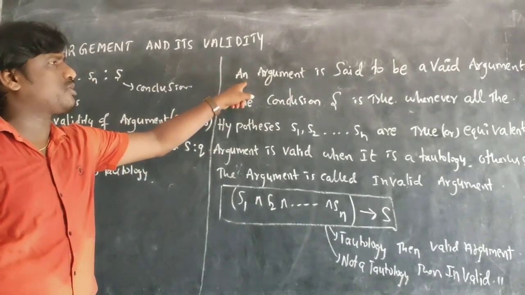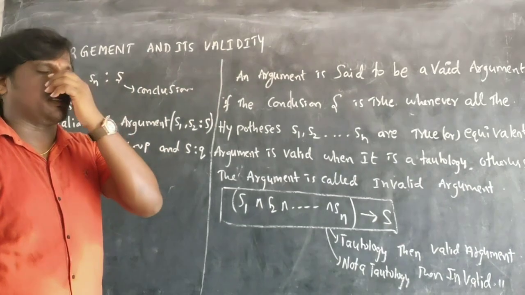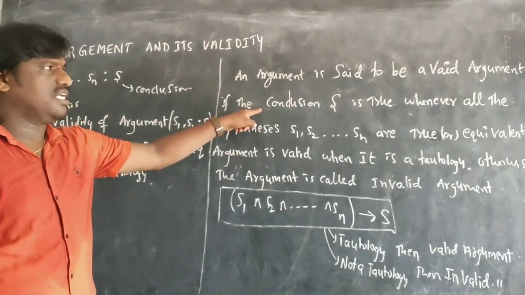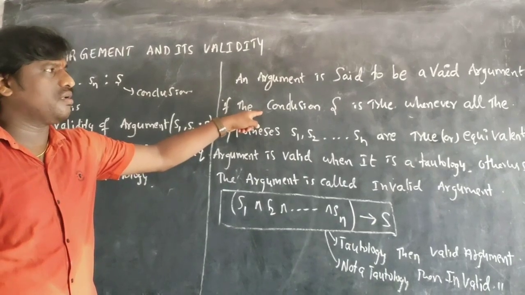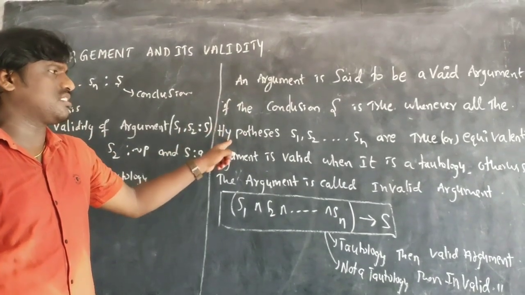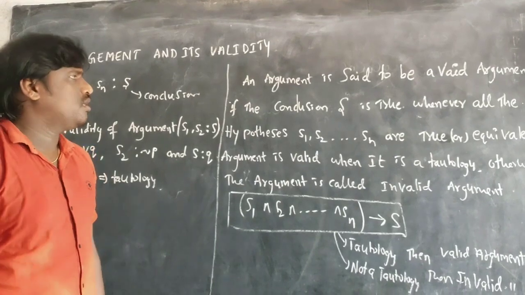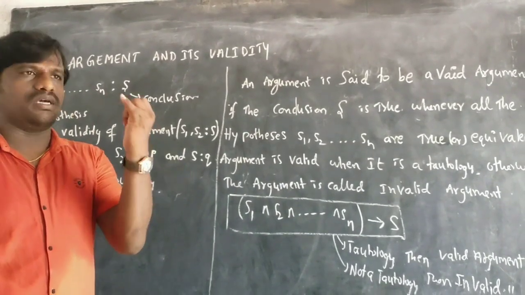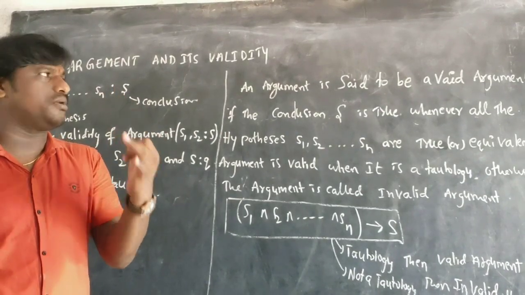An argument is said to be valid if the conclusion S is true whenever all the hypotheses are true. So what is it saying? There will be valid arguments and invalid arguments.